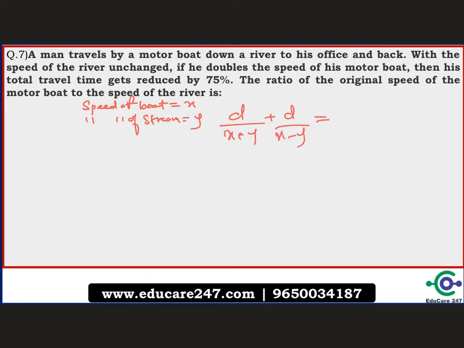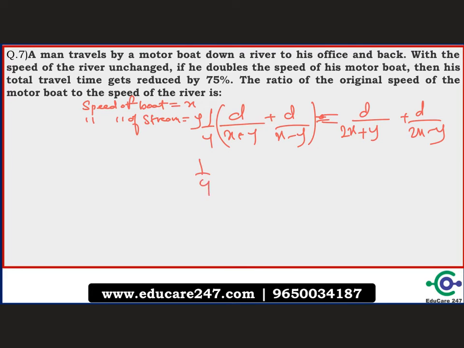What they say is that when the speed of the boat is doubled, so this becomes 2x, his time gets reduced by 75%. So 75% means this becomes 1/4 of this. So you just got to solve this equation. Now how will you solve it?